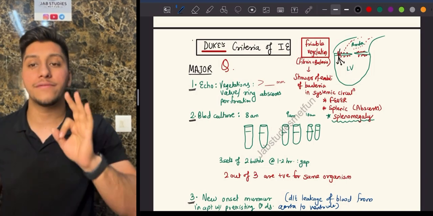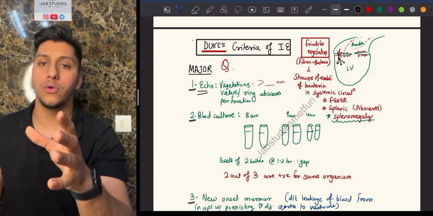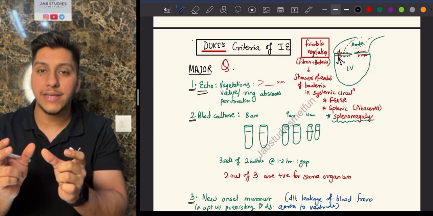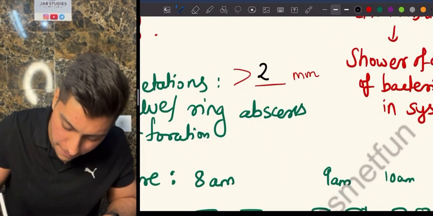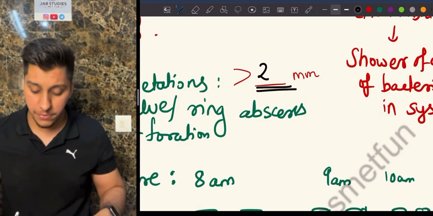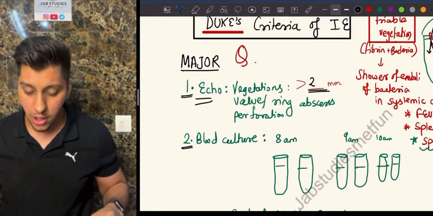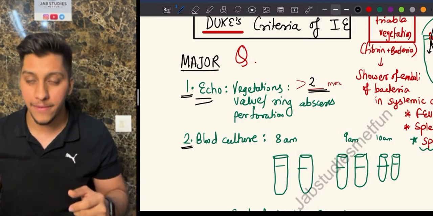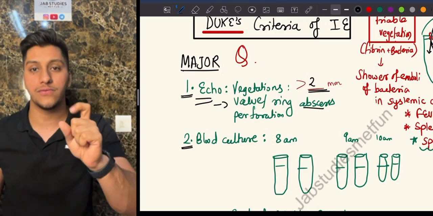In the major, you have three parameters. Number one is you'll do an echocardiogram. In the echo, you will find vegetations. But this echo is only sensitive to a certain size, below which they cannot find. The vegetation size should be at least 2 mm, then only it can be detected. If it is less than 2, you cannot detect it. What you can find are vegetations around the area, for example in the mitral area, you can see valve or ring abscess, or you can also see perforations. This is one major factor.